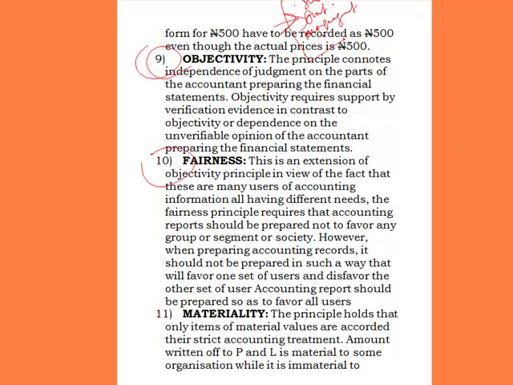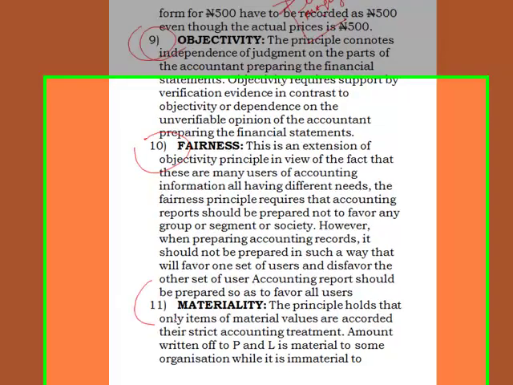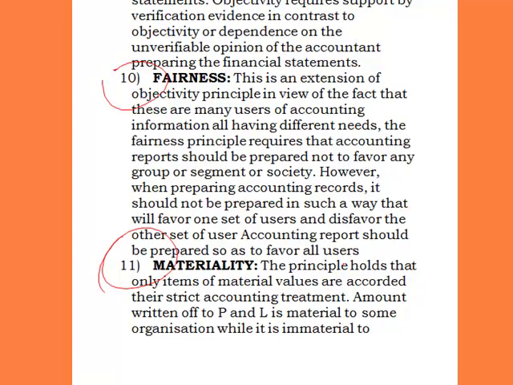That is fairness. The next one is materiality. When you say materiality, what do you mean? The principle holds that only items of material value are accorded their strict accounting treatment. An amount treated out to the P&L is material to some organizations, while it is immaterial to another organization.